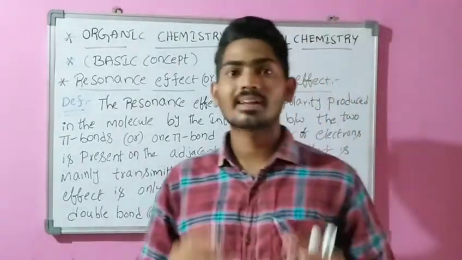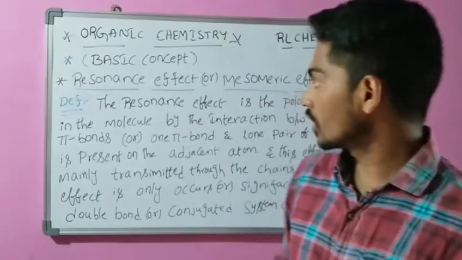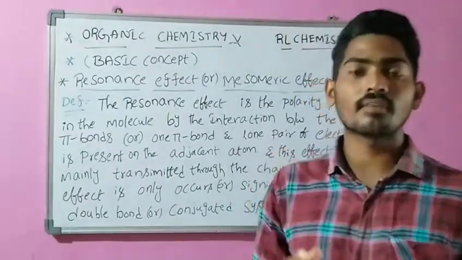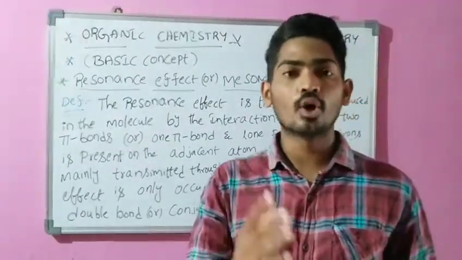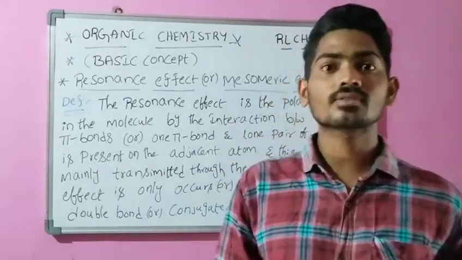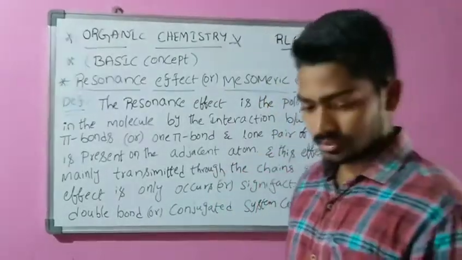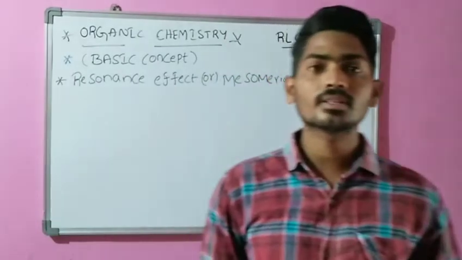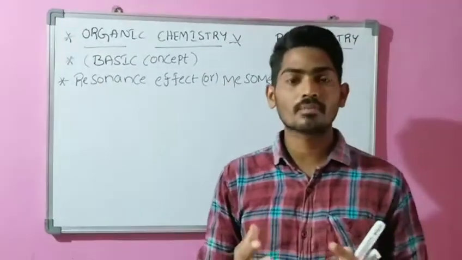This is the resonance effect, and I will give you examples and the classifications. That is the definition of the resonance effect or mesomeric effect.